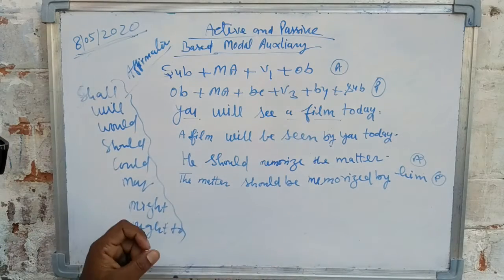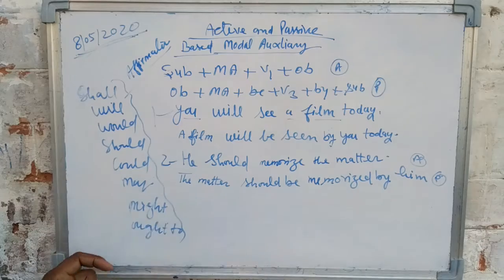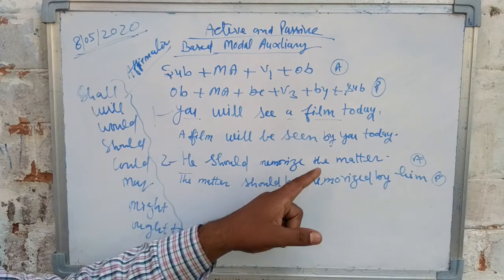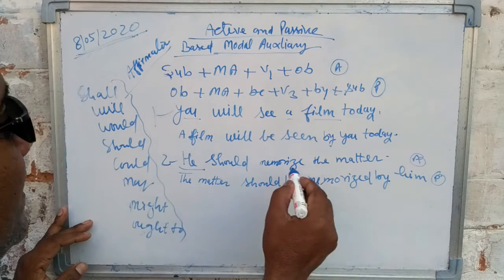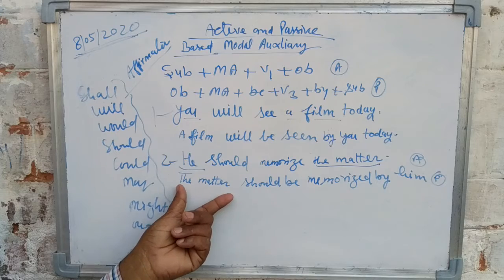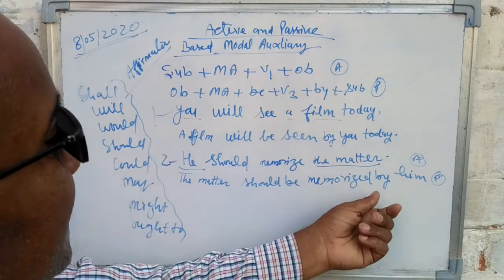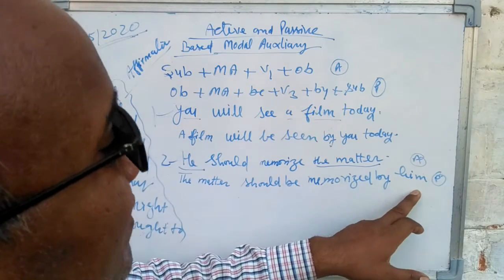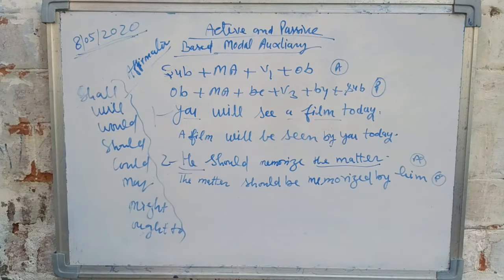In the same way, the second example: he should memorize the matter. He is the subject and the matter is the object. The matter should be memorized by, the subject is he, and this will be changed into him. So thus we can change the sentences of affirmative form into passive.